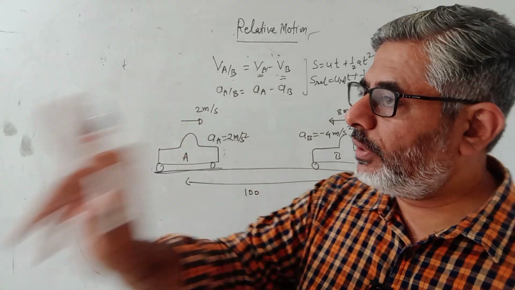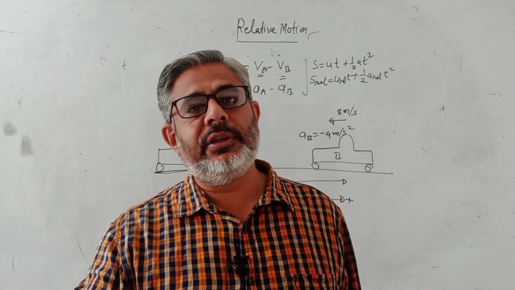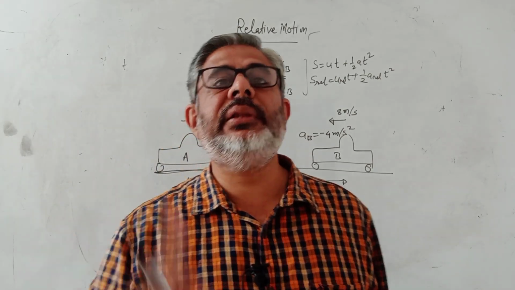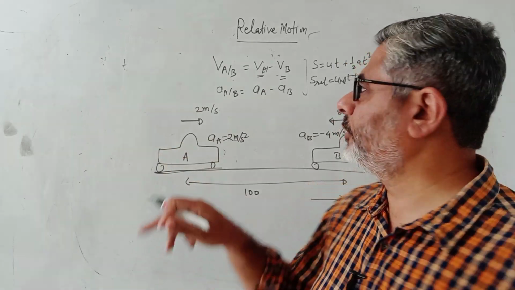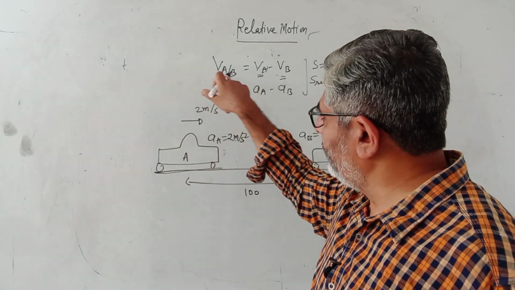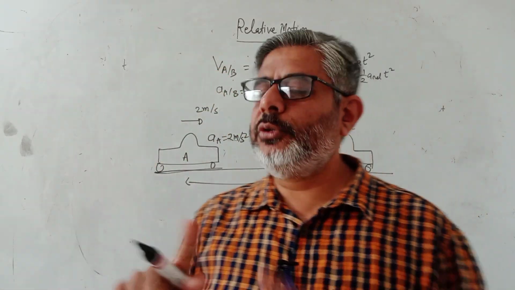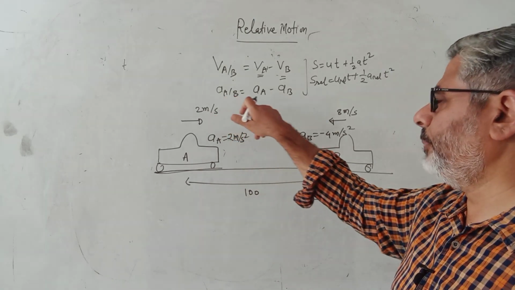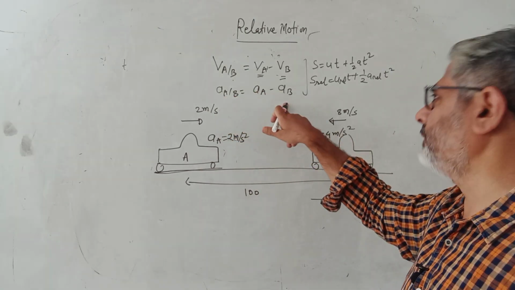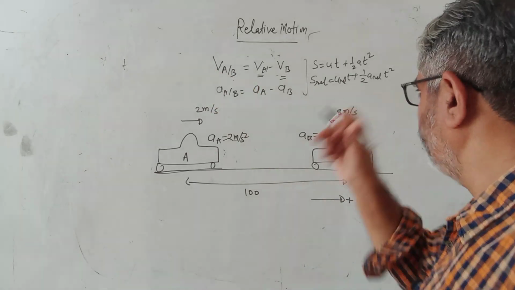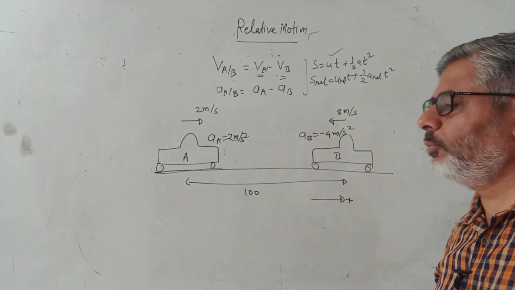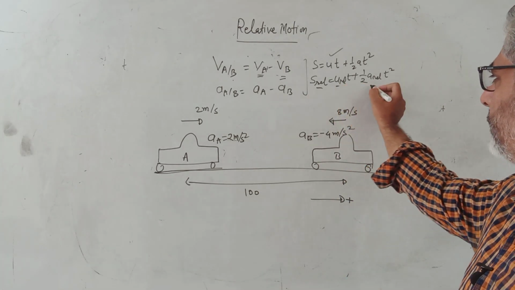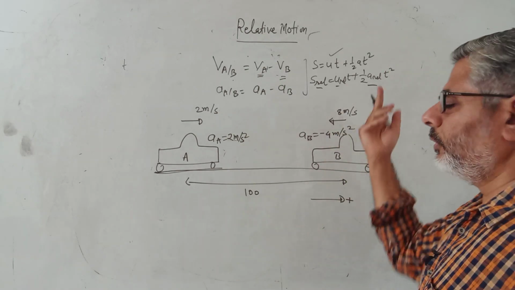But if an observer in car A is observing car B, then that means velocity of B with respect to A. Here I have written A with respect to B. You can also say B with respect to A, and I told you they are negative of each other. Now this is acceleration of A with respect to B, which is acceleration of A minus acceleration of B. So these are two different things. Now you can see I have written one equation of motion, that is S equals ut plus half at square. And you can see another equation, S relative, U relative, A relative. So you will be confused what is all this once again.